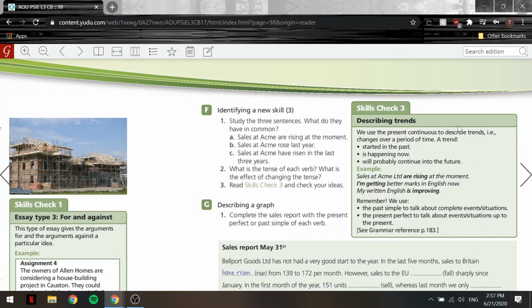So we used the present continuous to describe trends. So changes that happen over a period of time. That is what a trend is. So we have something that started in the past, is happening now, and will probably continue to happen in the future. Example, sales at Acme Limited are rising at the moment. One more, I'm getting better marks in English now. My written English is improving. So all of these are basically examples of a trend, something that started in the past, is happening now, and will probably continue into the future.